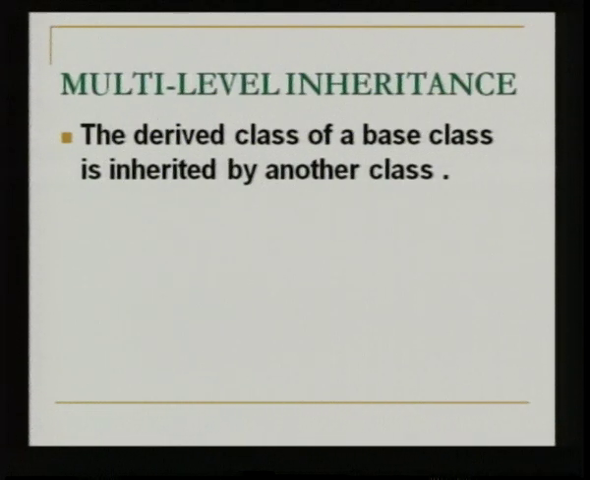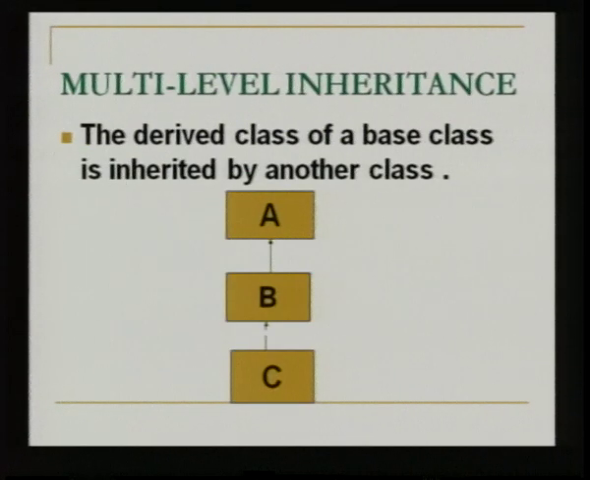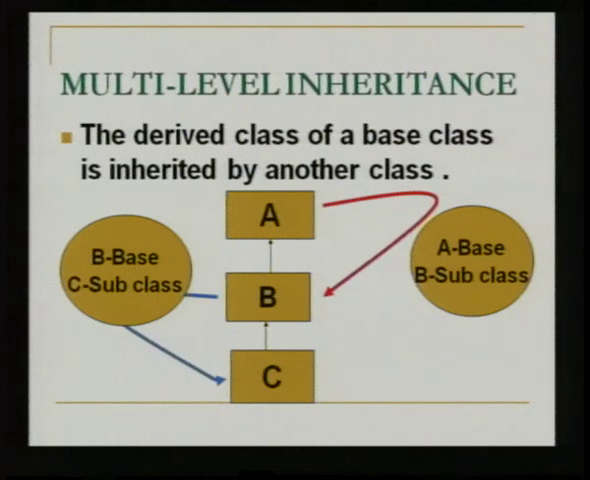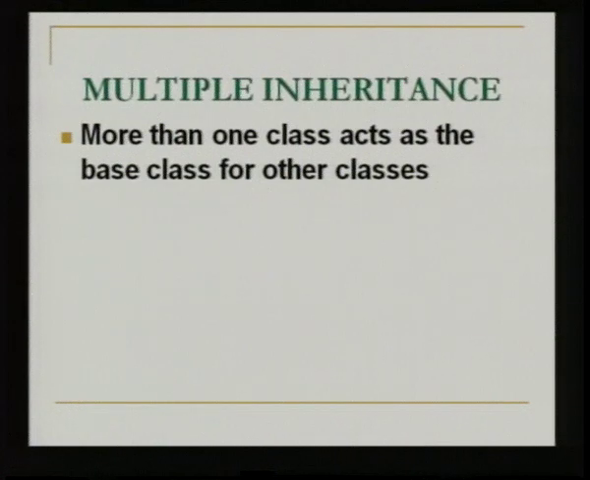The derived class of a base class is inherited by another class. So, here if you see, B derives from A and C derives from B. So, in one particular section B is the base class and C is the subclass. This B becomes a subclass for the another class called A. So, here you are having two levels of inheritance. Like this you can have 3 or 4 levels also. That is why it is called multi-level.